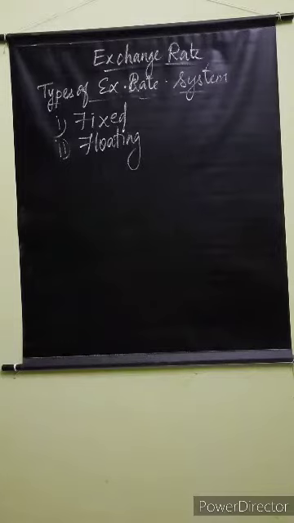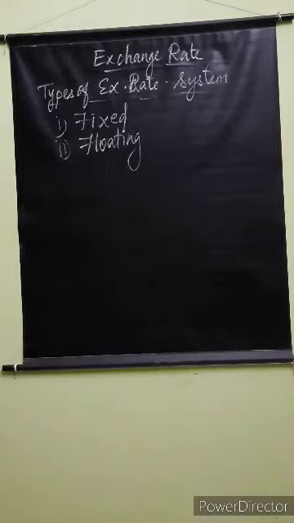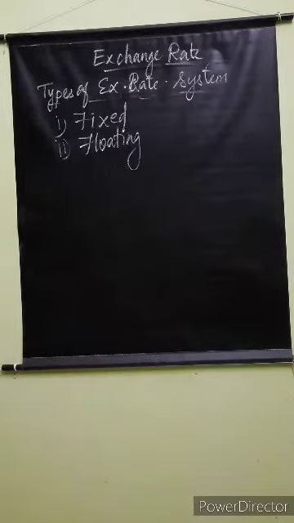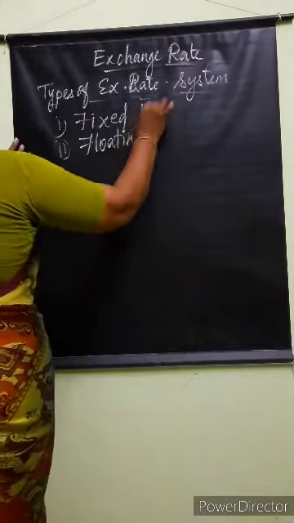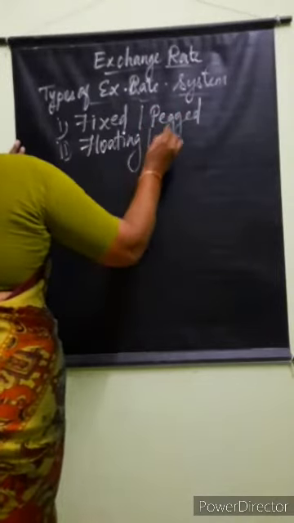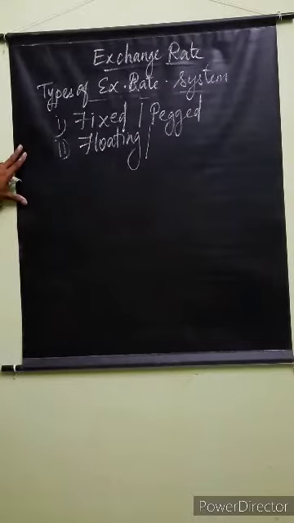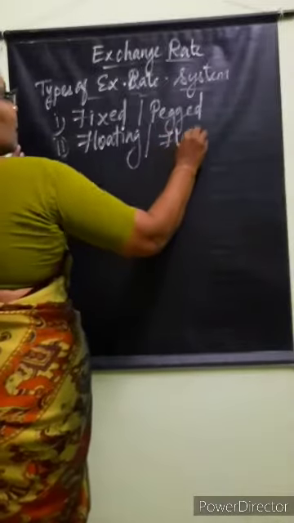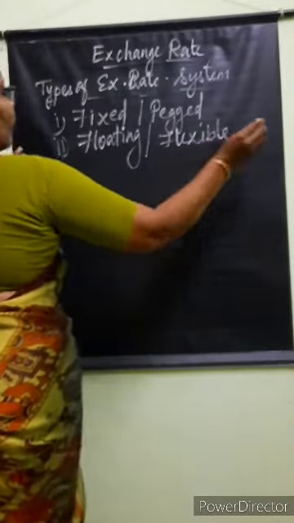The word itself gives you the meaning, isn't it girls? Will you be able to understand what is fixed and what is floating? Countries follow the fixed exchange rate or pegged exchange rate. Floating is also called flexible.